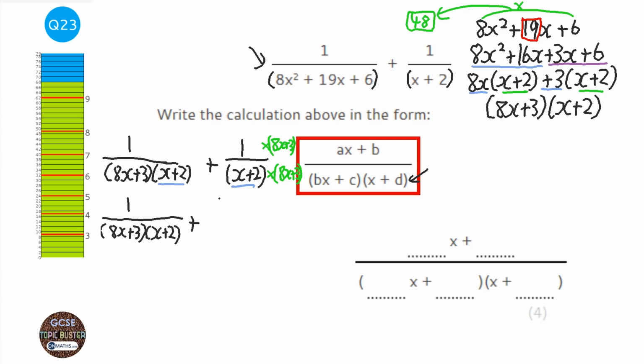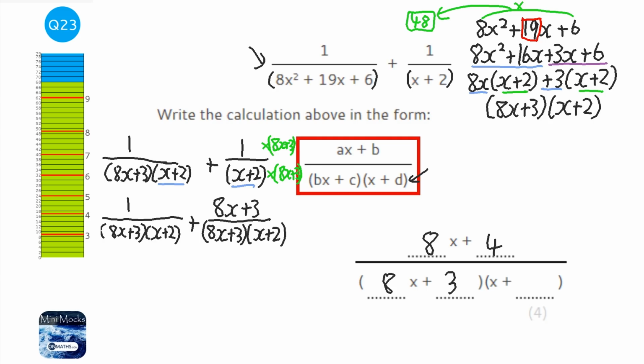So the top becomes 8x plus 3. And the bottom actually is the same as the other side, which is good because now we can add the tops together. So if we add the 1 to the 8x plus 3, we get 8x plus 4, and then we've got 8x plus 3, and then x plus 2. And that's my answer.